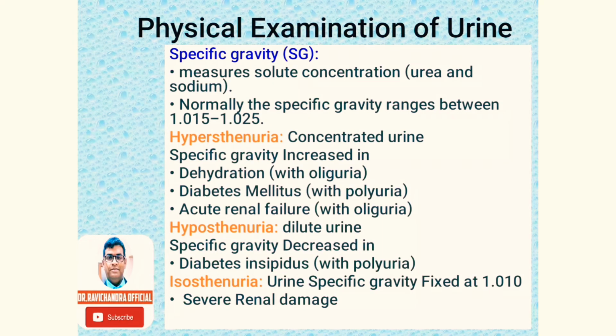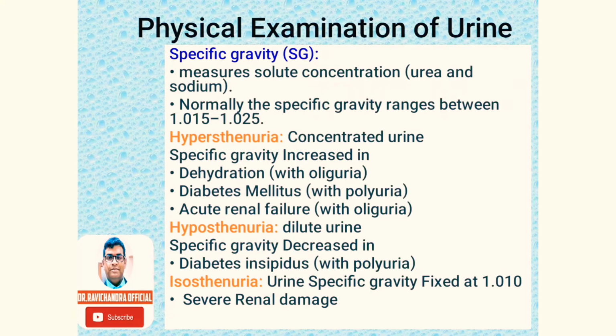Coming to the specific gravity. Specific gravity measures solute concentration. What are the solutes? Urea and sodium that are present in the urine. Normally the specific gravity ranges between 1.015 to 1.025. The condition where concentrated urine is passed is called hypersthenuria. In this, the specific gravity is increased. Conditions that are causing hypersthenuria are dehydration, diabetes mellitus, acute renal failure.